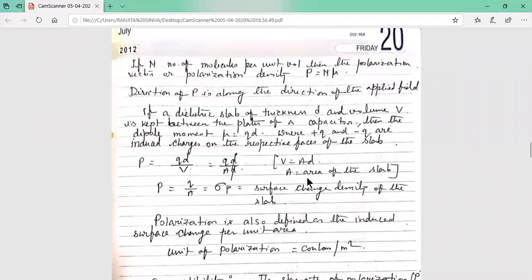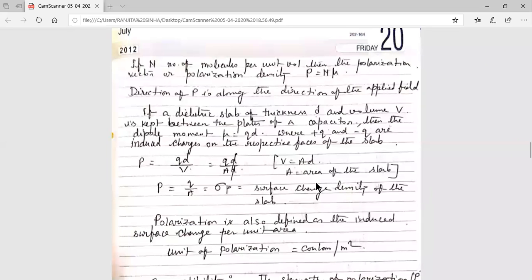If A is the area of the slab and d is the thickness of the slab, then what we are writing is P equal to qd by, in place of V, capital A into small d. Now d and d cancel, and it remains q by A. So P equals q by A, and we are writing it as sigma P, sigma suffix P. So it is the surface charge density of the slab.